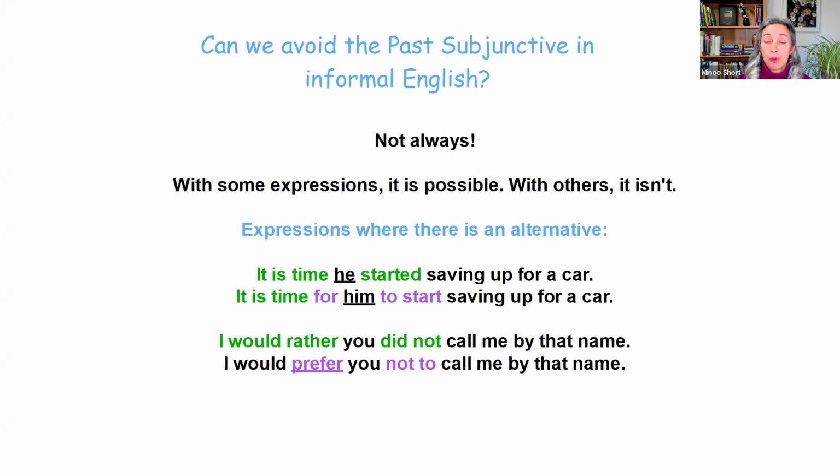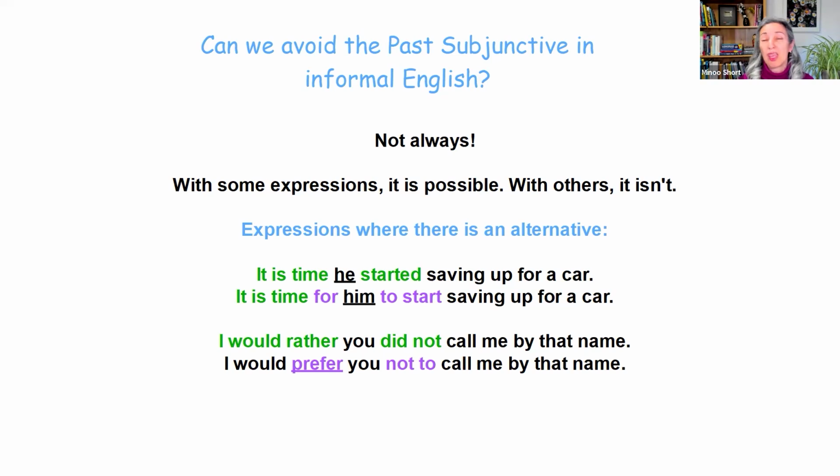So, can we avoid the past subjunctive in informal spoken English? Not always. With some expressions, it is possible. With others, it isn't. So, from the list that I shared with you, the first 2 expressions, for those we can find an alternative. So for the expression, it is time he started saving up for a car, we can use the for someone to do something structure.